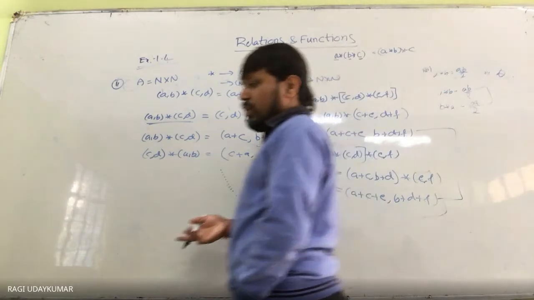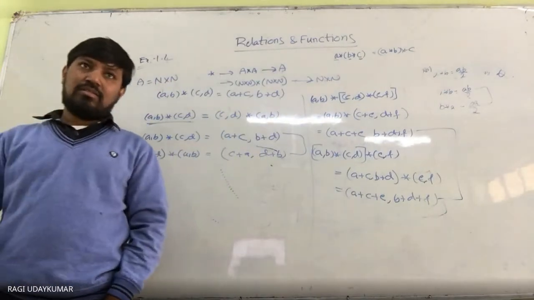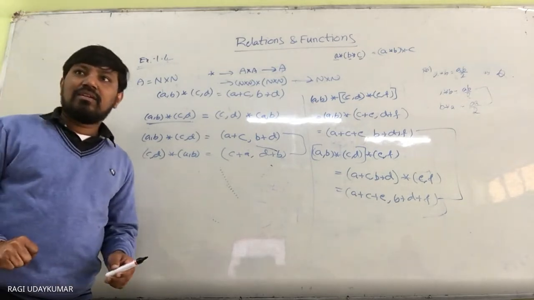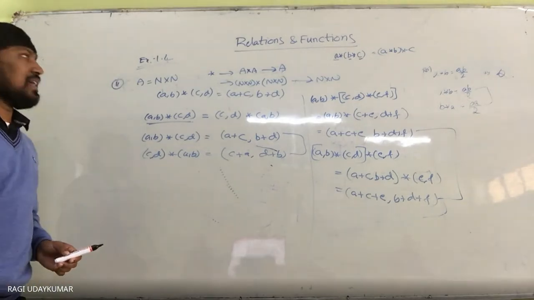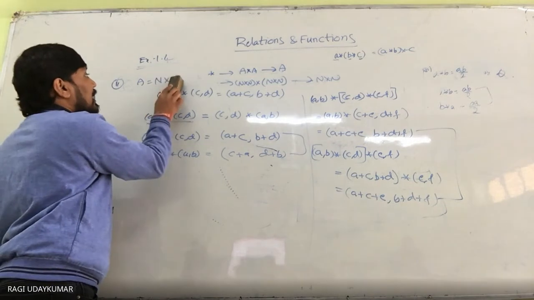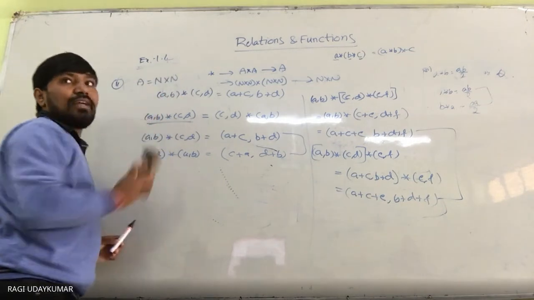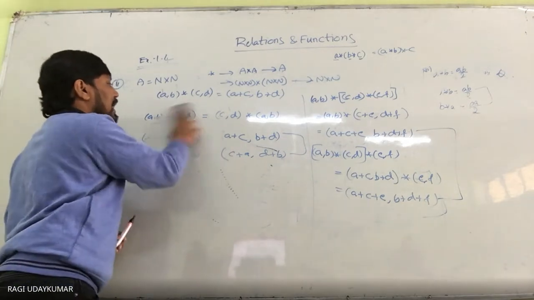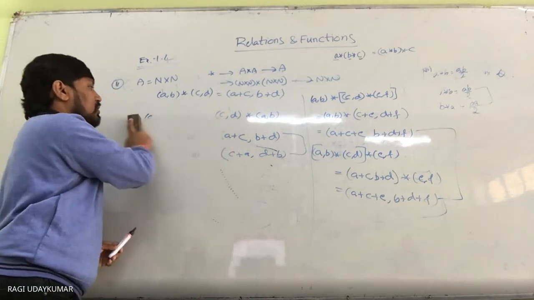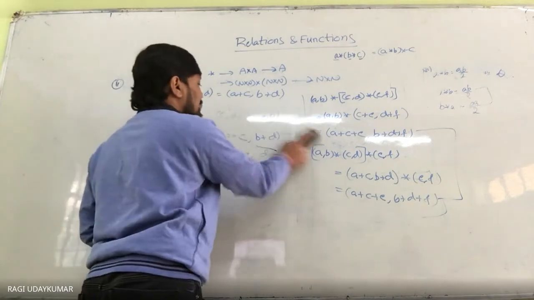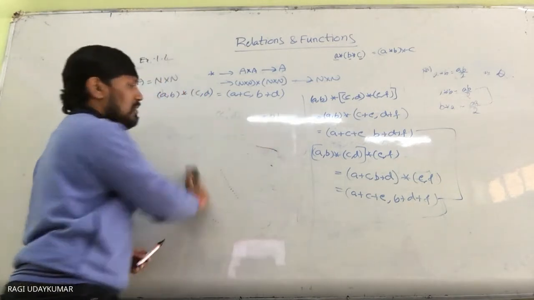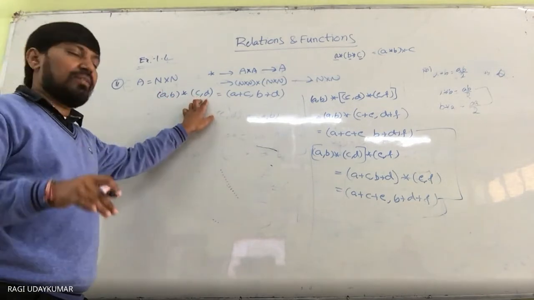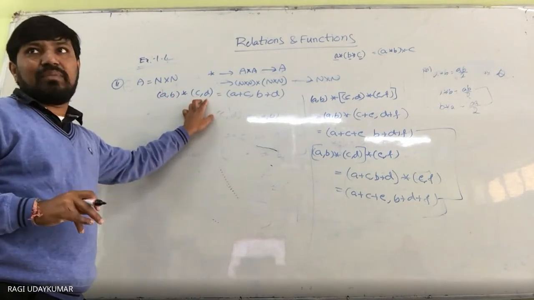Now, how do we find the identity element? If there exists any identity element, we are asked to find it. Here it is given that the set is natural numbers. Let us consider that identity element as (E, F).